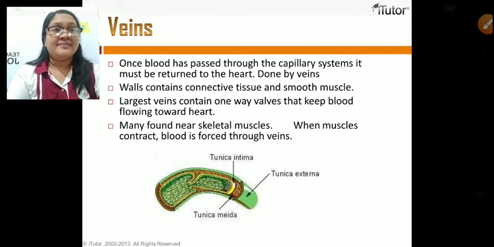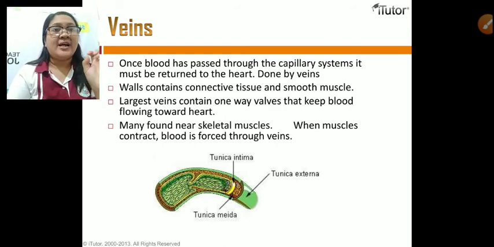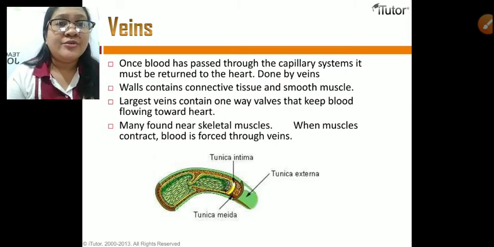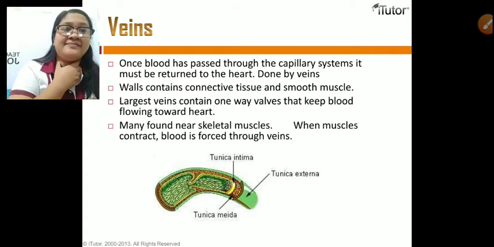The walls contain connective tissue and smooth muscle, and the largest veins contain valves that keep blood flowing toward the heart. Many are found near skeletal muscles, so when the muscle contracts, blood is forced through the veins. That is the work of the veins.